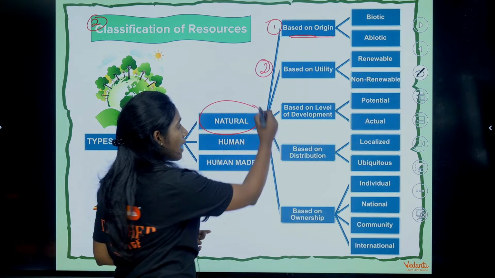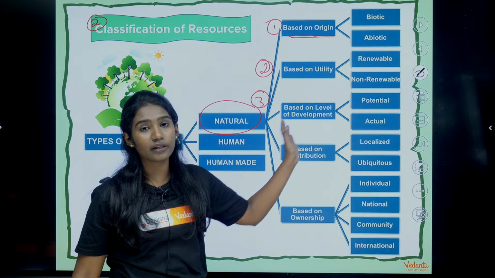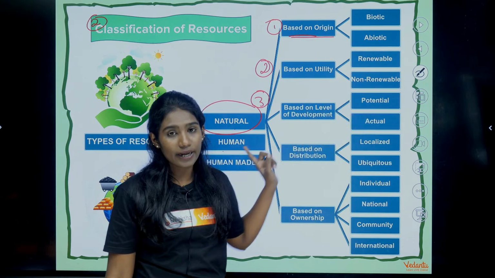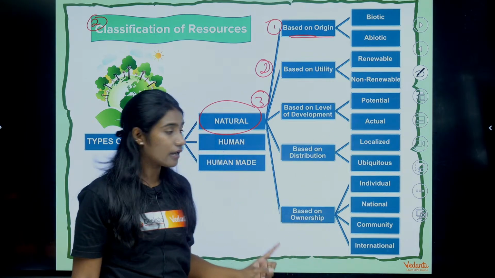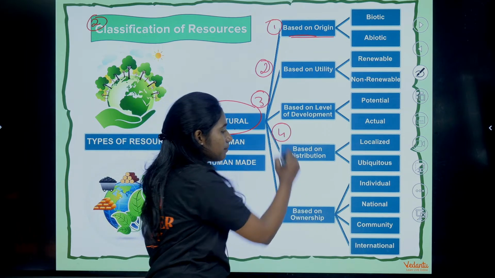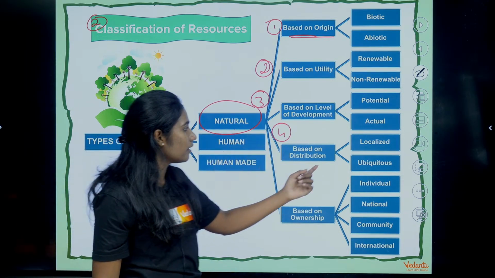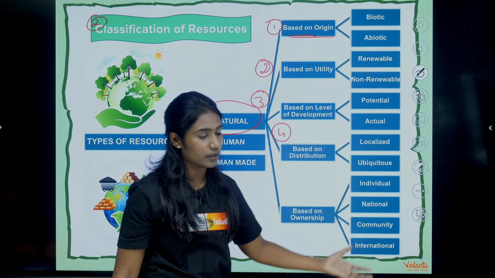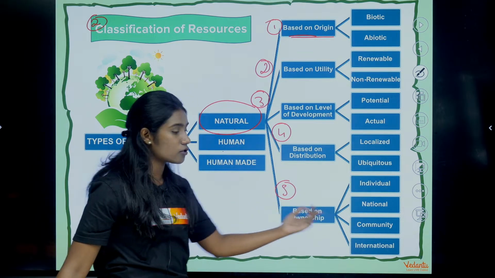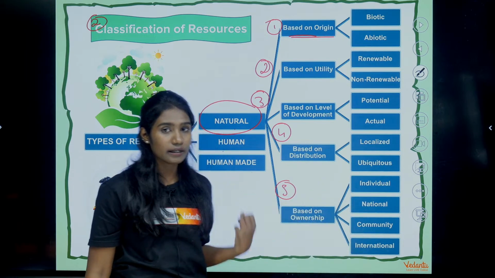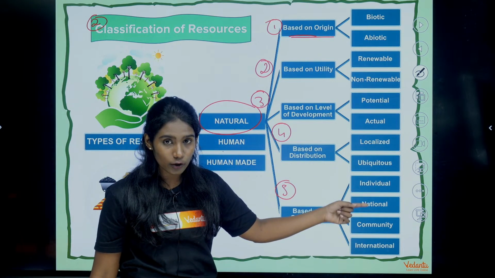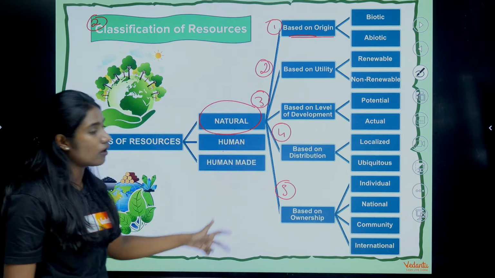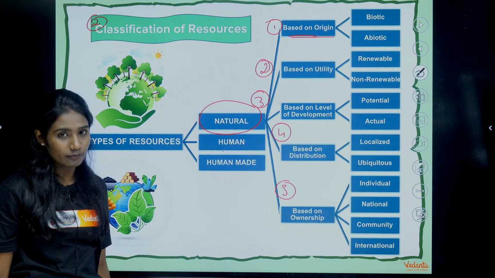And the third classification is based on the level of development, wherein we will study about potential resource, actual resource, and then the fourth one is based on the distribution, that is where it is located, whether it is localized or ubiquitous. And then the fifth one is based on ownership, that is who owns that resource. Based on that, it is classified into individual, national, community and international, right. We will be focusing on all these topics now, right.